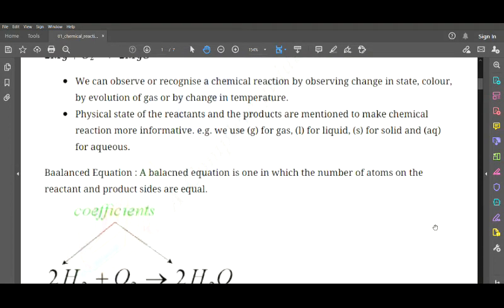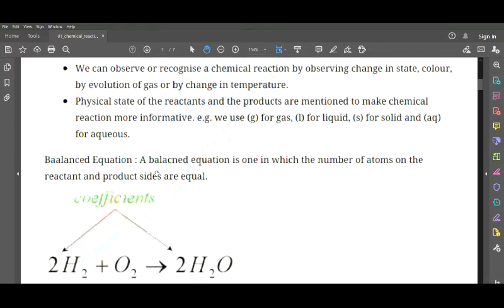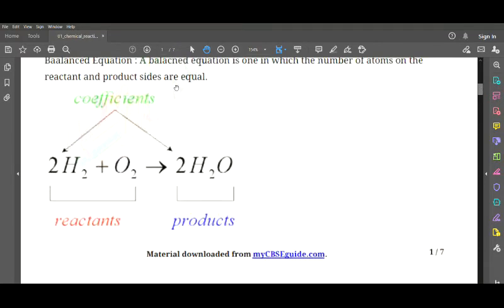Next we have the balanced equation. What do we mean by a balanced equation? The definition says a balanced equation is one in which the number of atoms on the reactant and the product side are equal. For example, hydrogen plus oxygen gives us H2O, that is water.